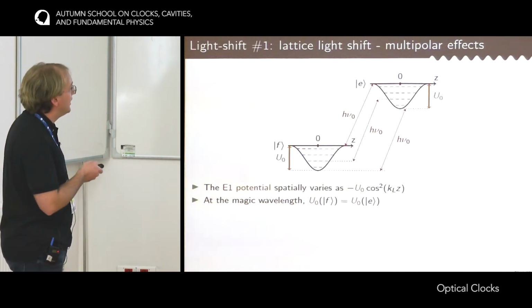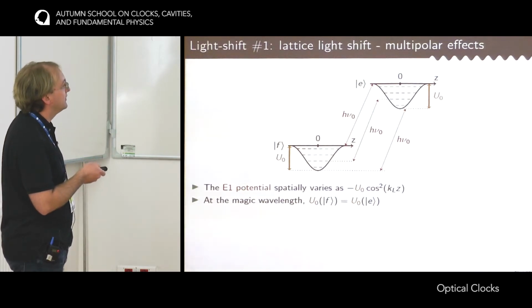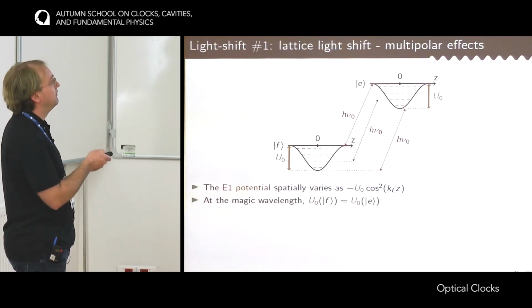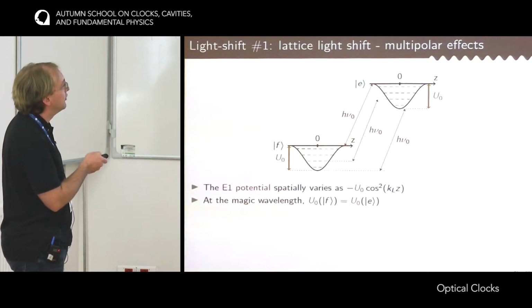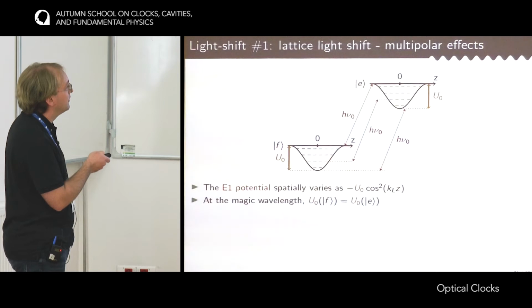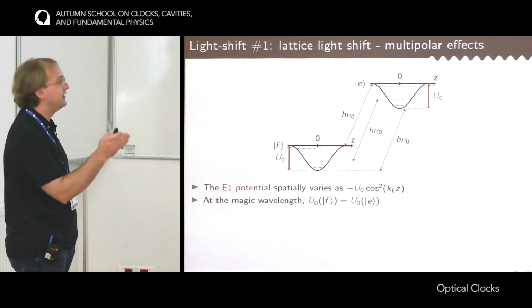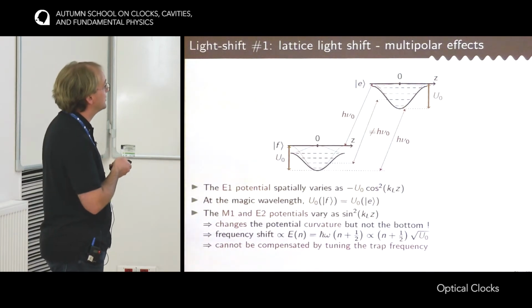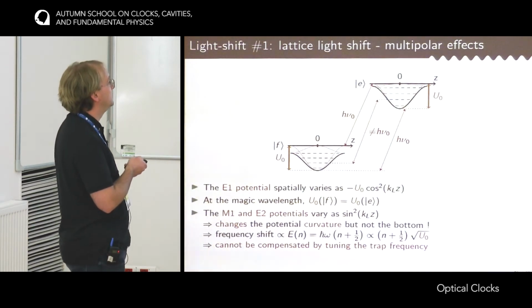Now we have seen that at the magic wavelength for the E1 potential, the trap depth for the ground and excited state is the same. So if I plot the same for the excited state, it will be exactly the same shape. Okay, so between here and here, you will have the unperturbed frequency. Now you have the lattice, but because the polarizability is the same, the trap depth is the same, then the distance between here and here is also unperturbed. So there is no effect on the clock transition. And if you look at any of these levels, the distance between a motional level for the ground state and the same motional level for the excited state is also unperturbed. So everything is fine. But now you have to introduce multipolar effects, for instance the magnetic dipole interaction and the electric quadrupole interaction.